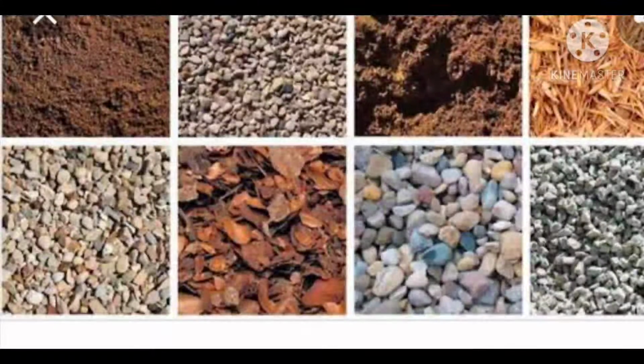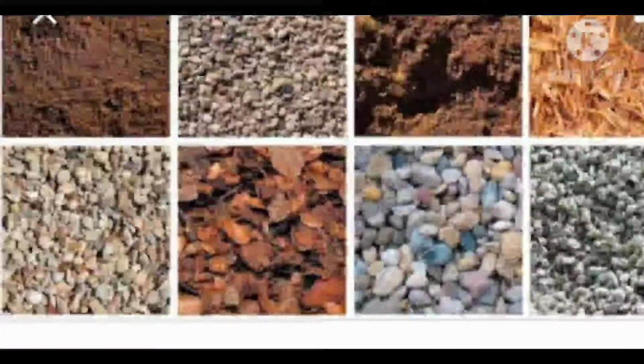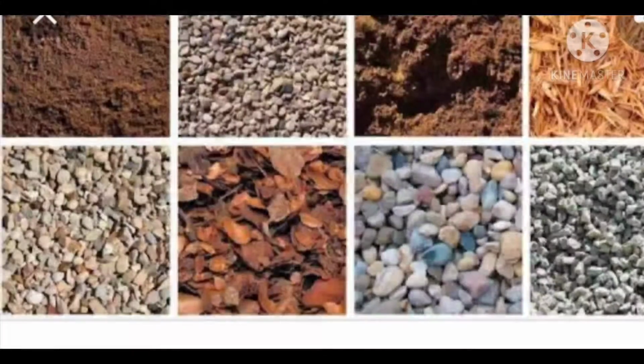Which part of the soil is rich in humus? Topsoil, which is the uppermost layer, is generally rich in humus and it is very fertile. What is bedrock? Below the weathered rocks. Weathered rock consists of small pieces of rocks, and below the weathered rock we have a layer of hard rocks and it is called the bedrock.